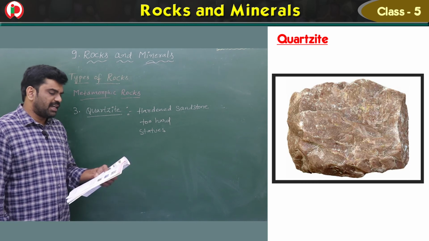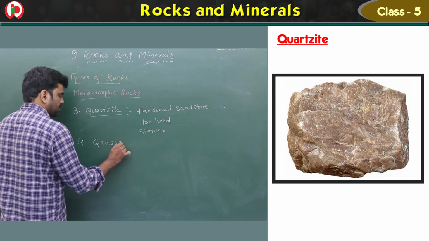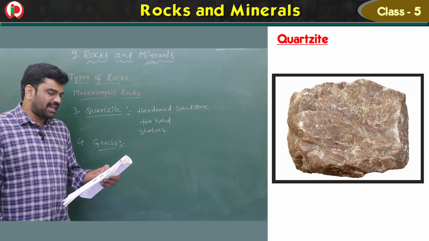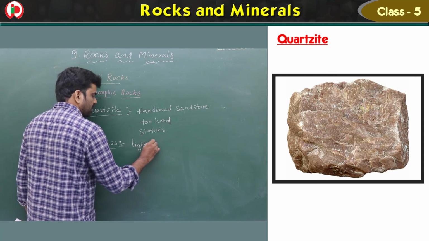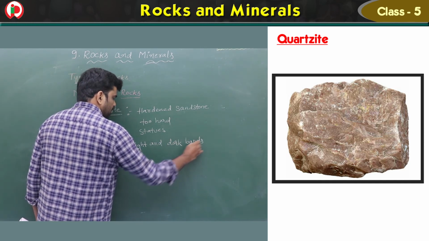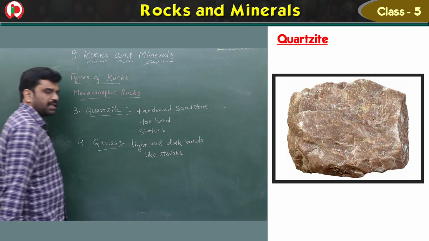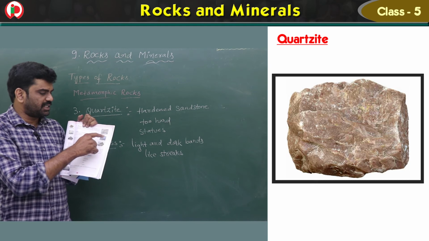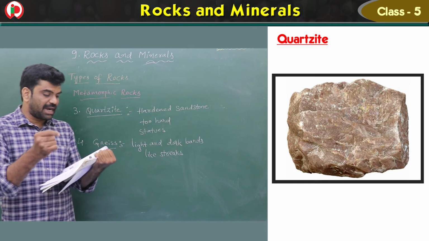Next one, the fourth one, gneiss. So it is another type of metamorphic rock, and it has light and dark bands like streaks, children. You can see the figure here. The third one is quartzite, and the fourth one is gneiss. Gneiss has dark and light bands like streaks.